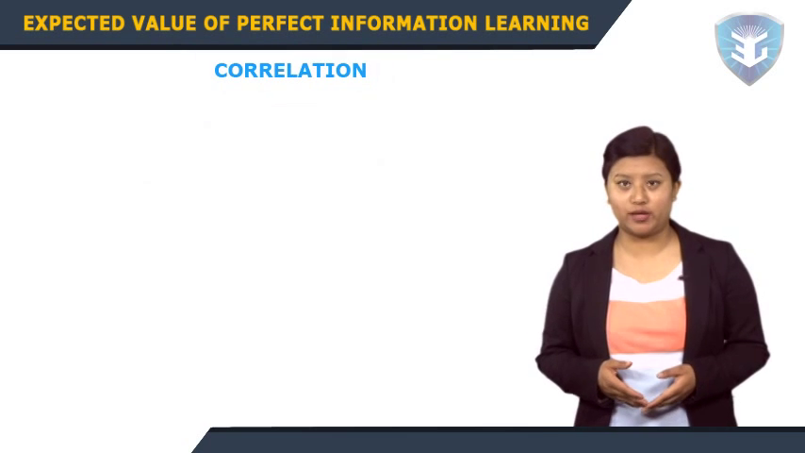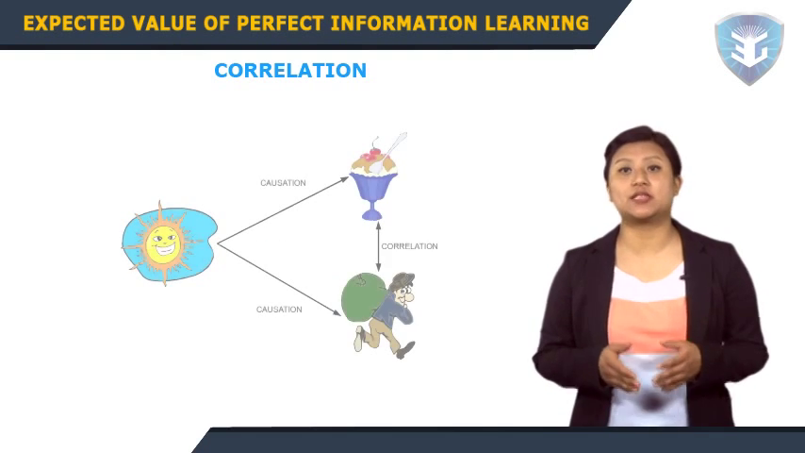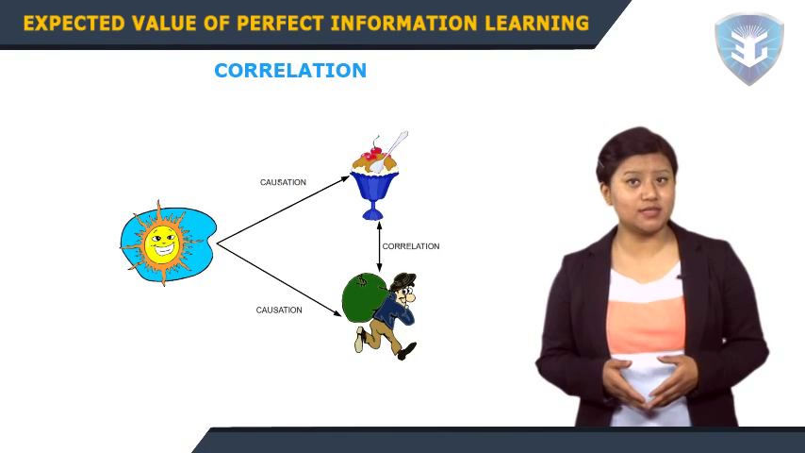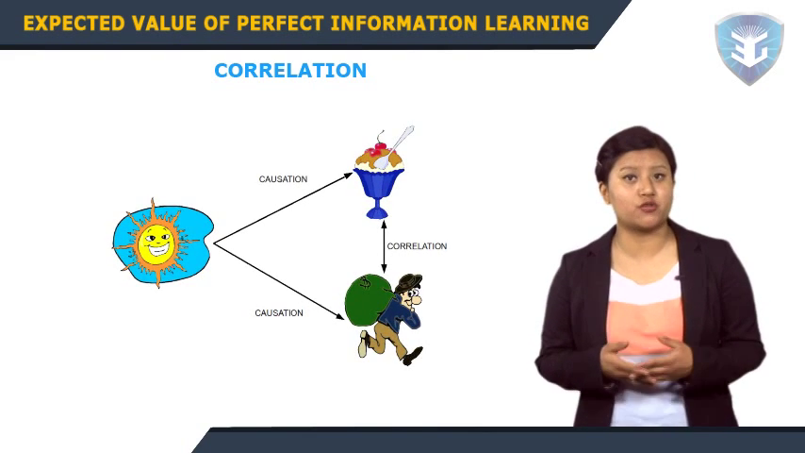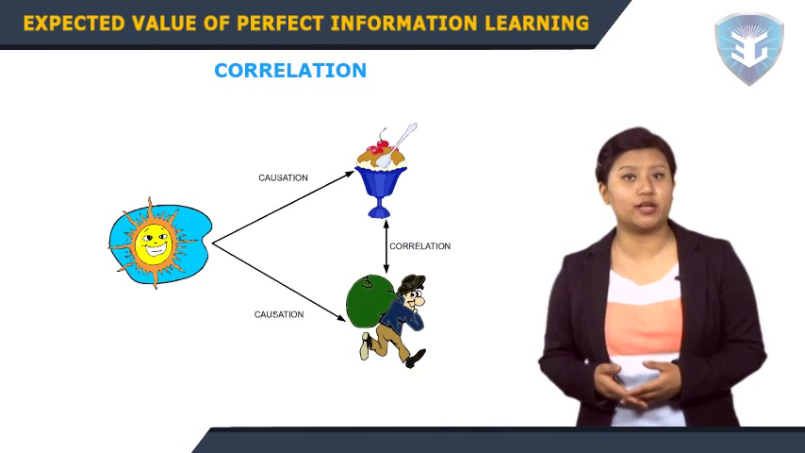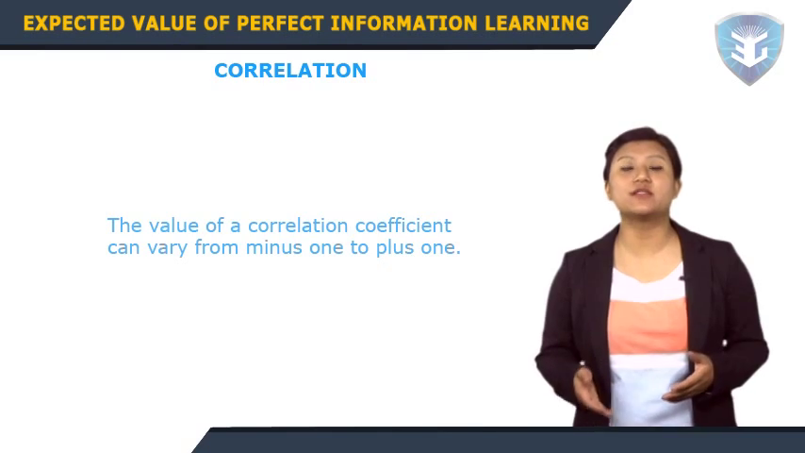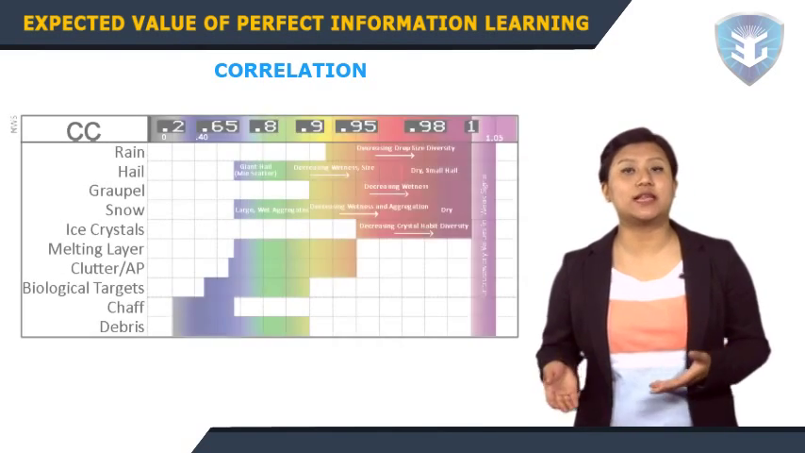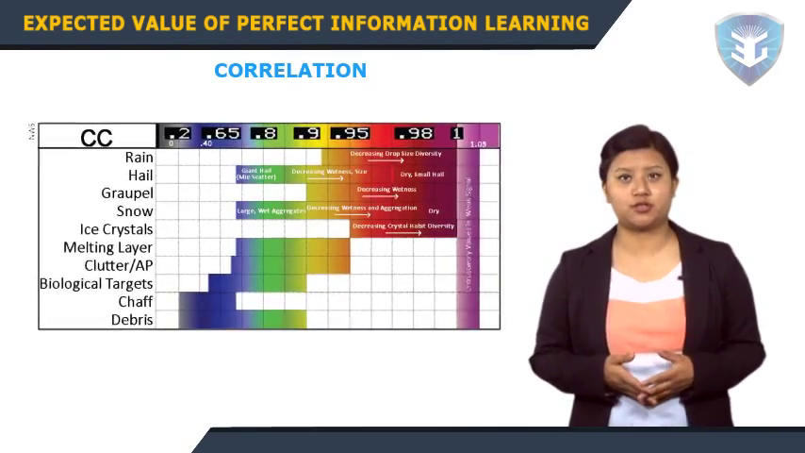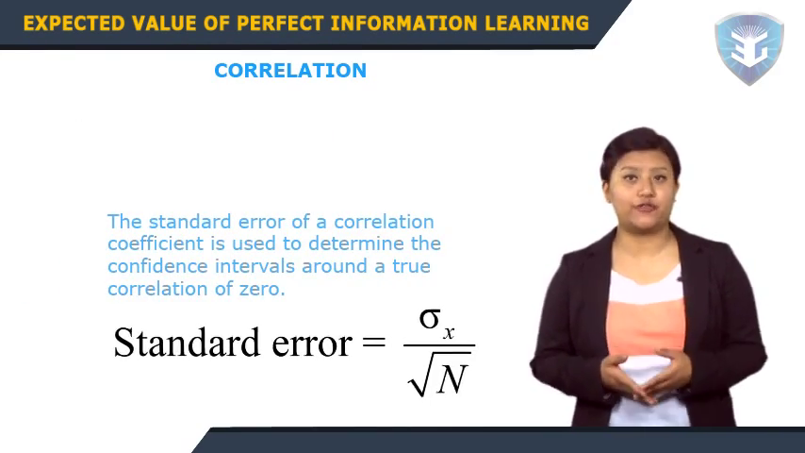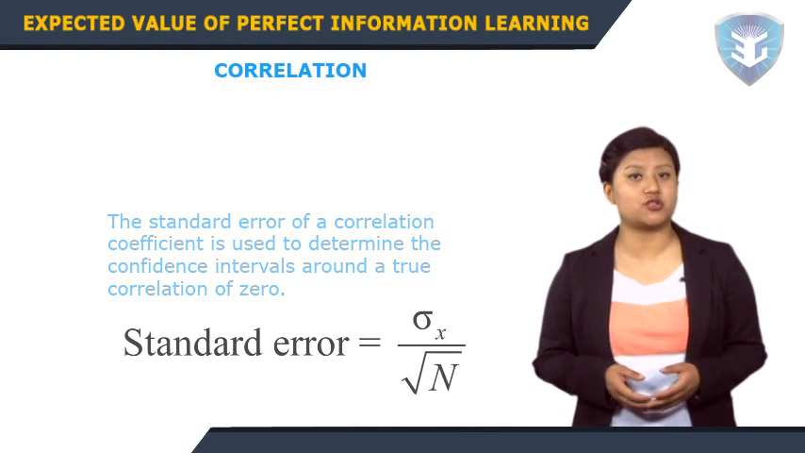We will now study correlation. Correlation is a measure of association between two variables. The variables are not designated as dependent or independent. The two most popular correlation coefficients are Spearman's correlation coefficient ρ and Pearson's product moment correlation coefficient. The value of a correlation coefficient can vary from -1 to +1. A -1 indicates a perfect negative correlation, while a +1 indicates a perfect positive correlation. The standard error of a correlation coefficient is used to determine the confidence intervals around a true correlation of 0.